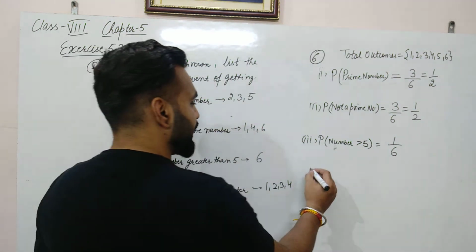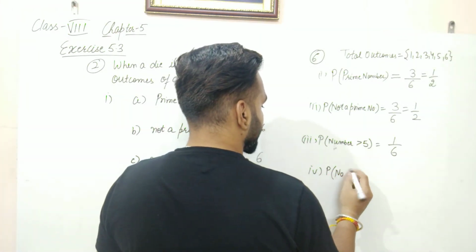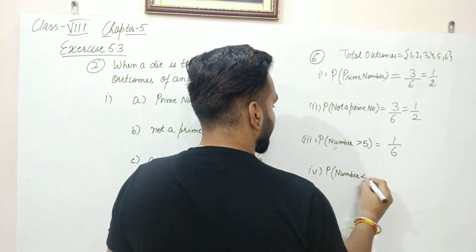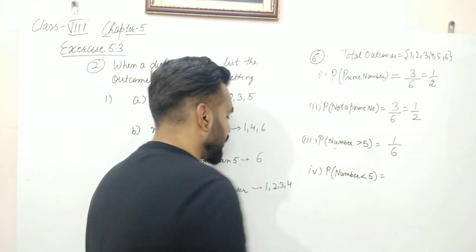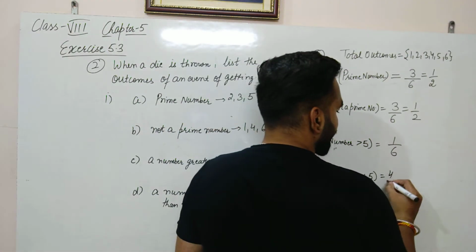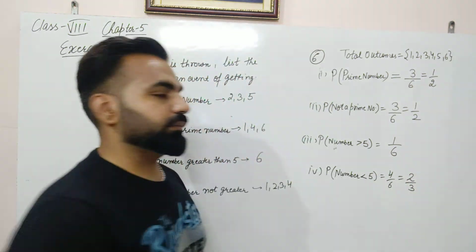Next, the last part is probability of number not greater than 5. That means number will be less than 5. So how many outcomes are there? 4. So probability will be 4 by 6, that is 2 by 3.